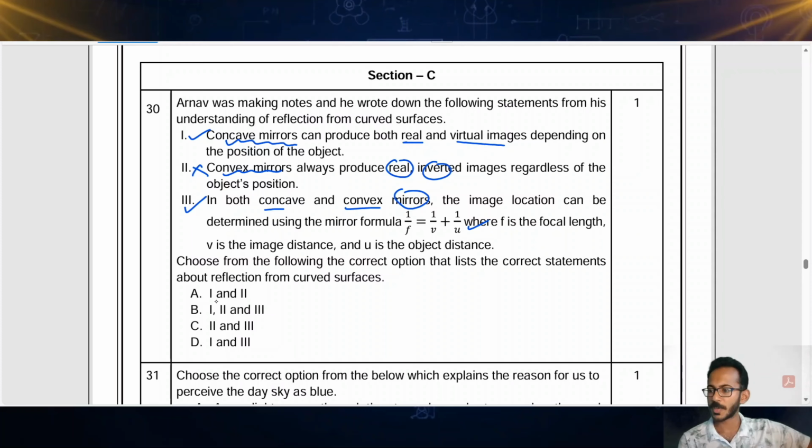So from here, let's see which option is same as it is. 1 and 2, it's wrong. 1, 2 and 3, it's wrong. 2 and 3, wrong. 1 and 3. So 1 and 3, option D is the correct option. Let's go to the next one.